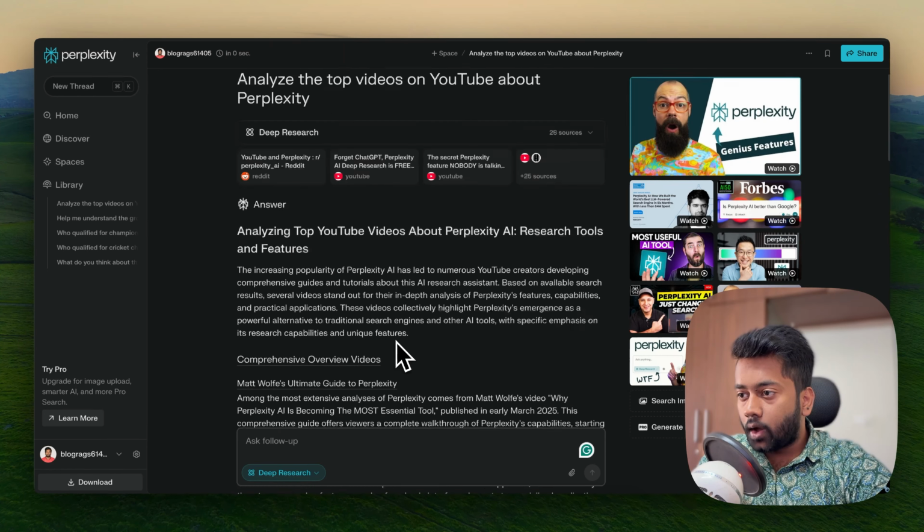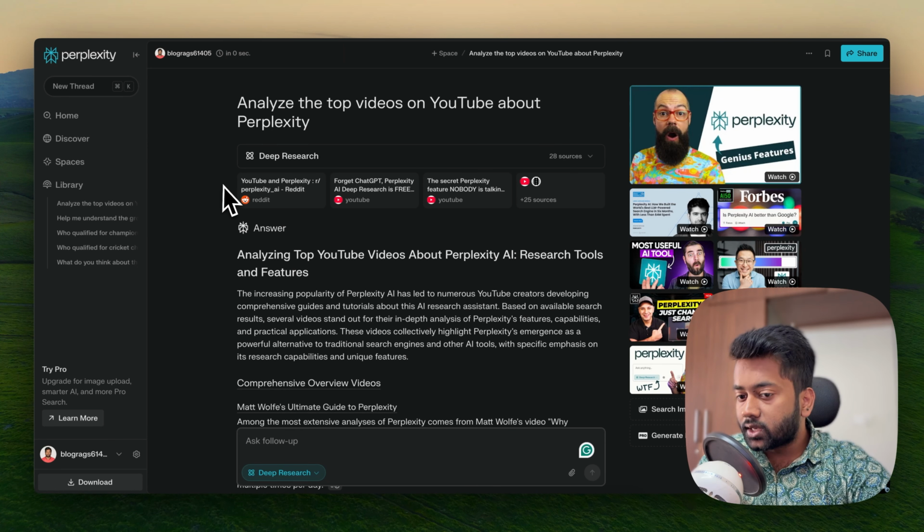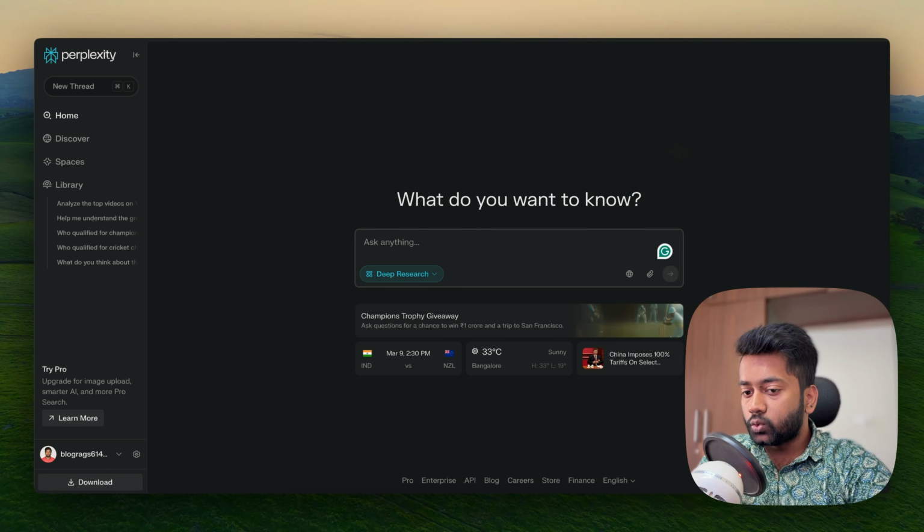So yeah, that's another use case, especially if you are writing a blog, creating a video, or doing a podcast and you want to research the guest or the industry, etc. Now you can use Perplexity for creating very, very detailed reports. Imagine doing something like a big four company, like Deloitte or PwC.